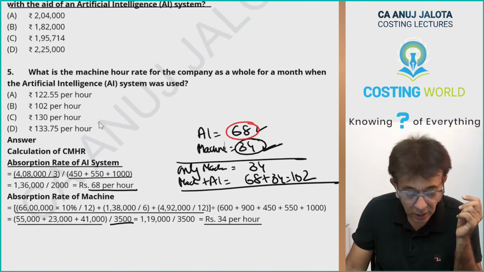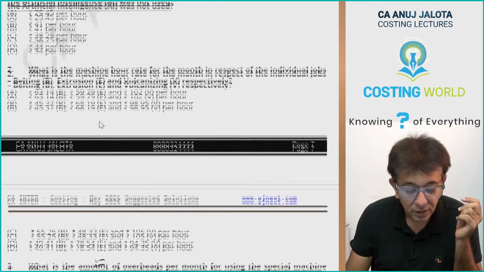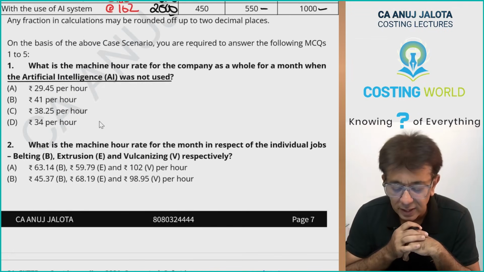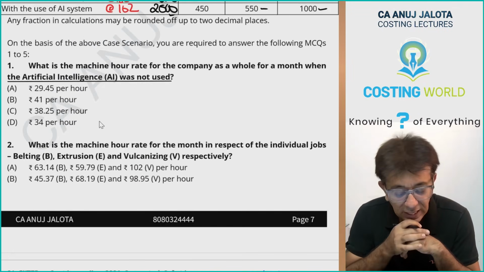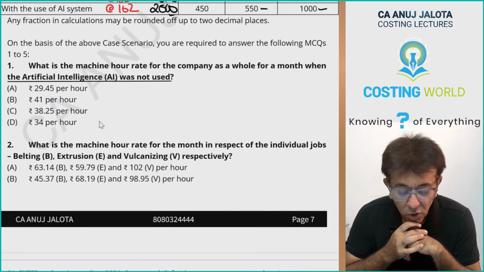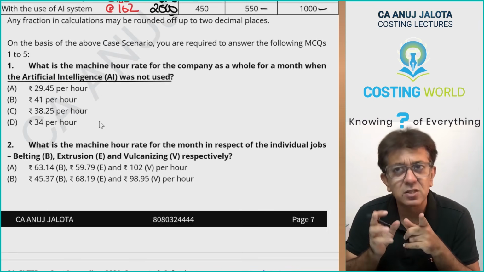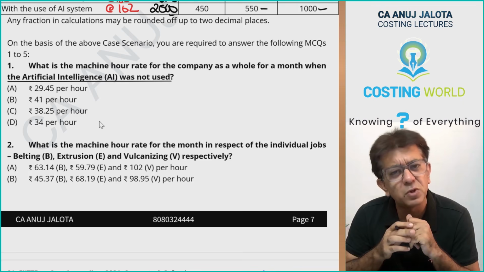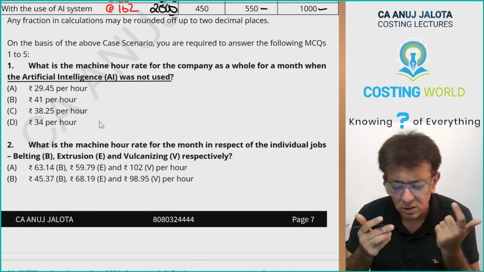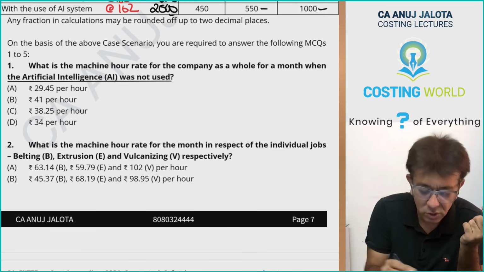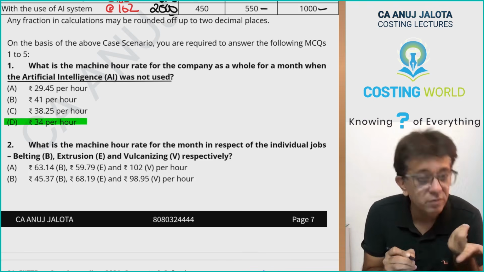Fine. Now the question was what? The first one: what is the machine hour rate for the company as a whole when AI system was not used? Can we say when AI system was not used, only machine was used? Common sense. So only machine was used, rate was 34. That is whatever we all got right now.